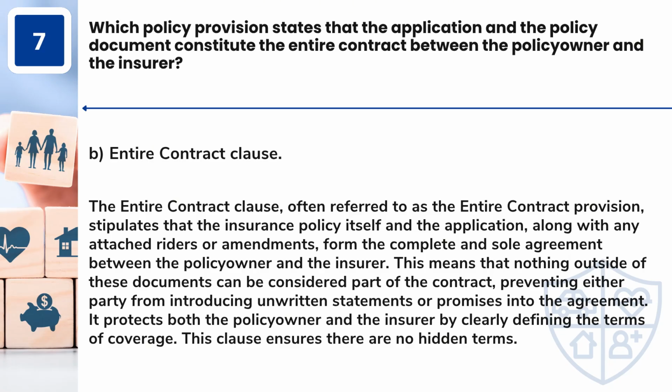The entire contract clause, often referred to as the entire contract provision, stipulates that the insurance policy itself and the application, along with any attached riders or amendments, form the complete and sole agreement between the policy owner and the insurer. This means that nothing outside of these documents can be considered part of the contract, preventing either party from introducing unwritten statements or promises into the agreement. It protects both the policy owner and the insurer by clearly defining the terms of coverage. This clause ensures there are no hidden terms.